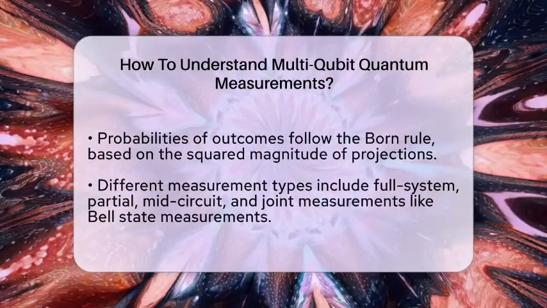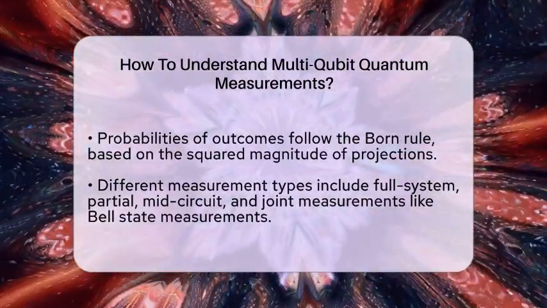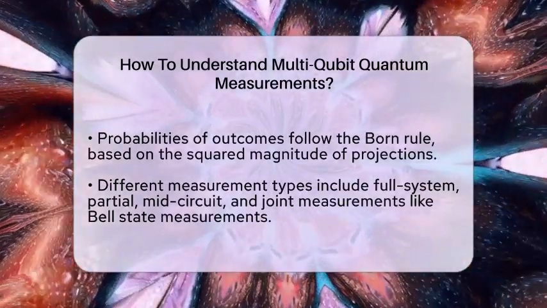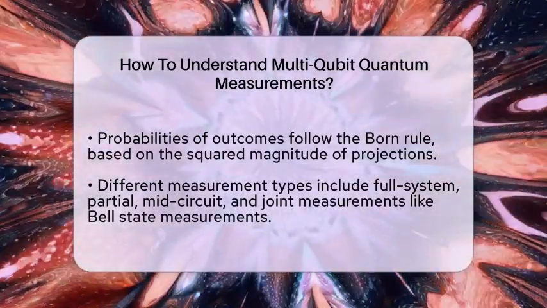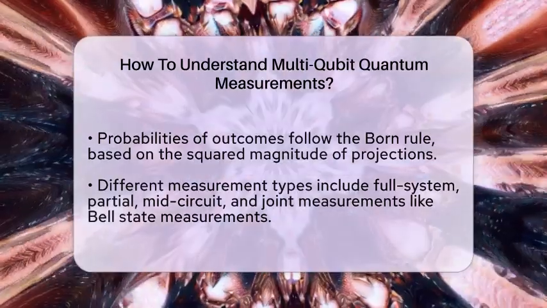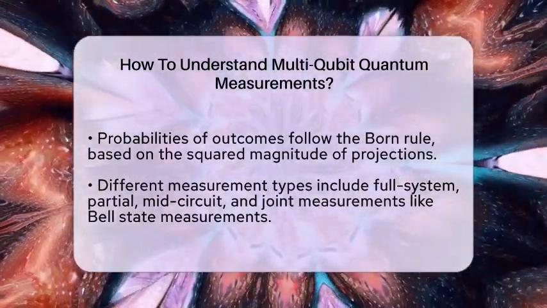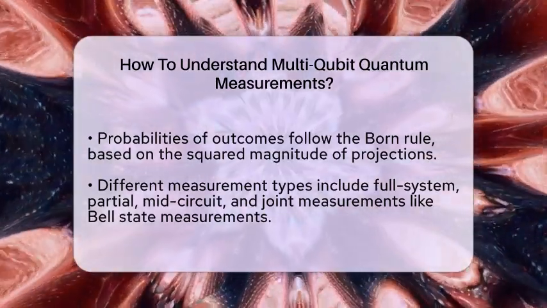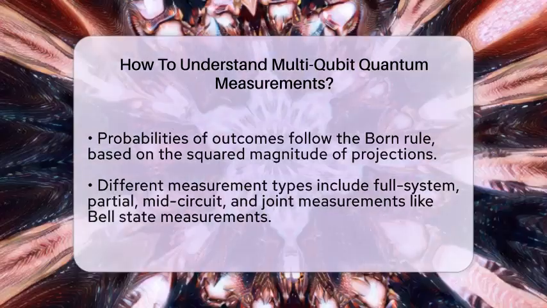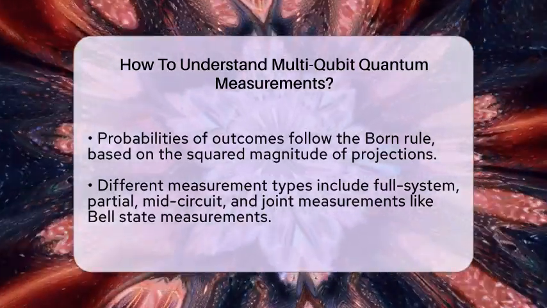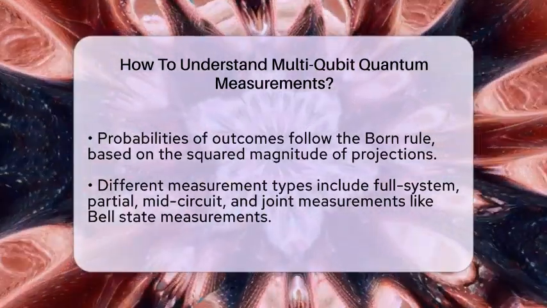There are different types of multi-qubit measurements. Full system measurement looks at all qubits at once to get complete information. Partial measurement targets only some qubits, which is useful in error correction to fix mistakes without disturbing the whole system. Mid-circuit measurement happens during the computation to guide the next steps. And joint measurements on entangled qubits, called Bell state measurements, are key for quantum communication like teleportation.